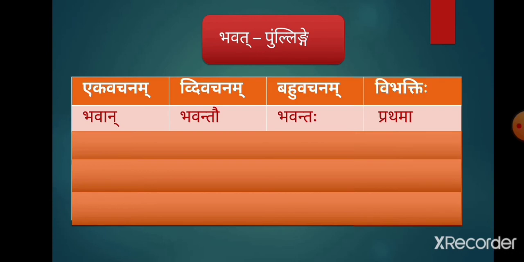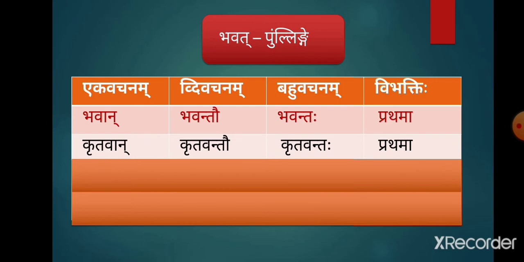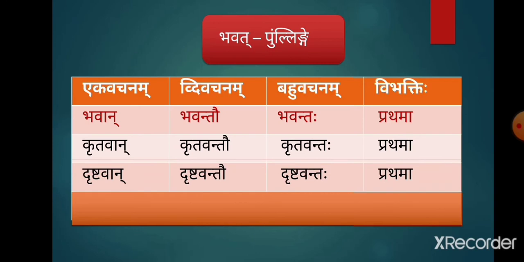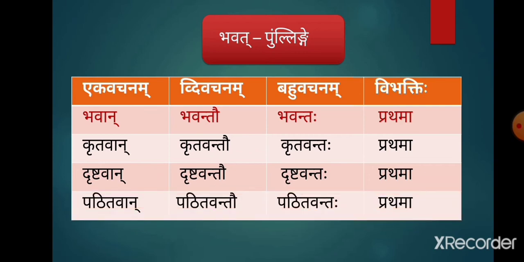For example, prathama vibhakti of the word bhavat is bhavan, bhavantau, bhavantah prathama. In the same way, the prathama vibhakti of the dhatuhu kru plus ktavatu pratyay form is krutavan, krutavantau, krutavantah. The prathama vibhakti of the dhatuhu drush and ktavatu pratyay form is drushtavan, drushtavantau, drushtavantah. And the prathama vibhakti of the dhatuhu pat and ktavatu pratyay form is pathitavan, pathitavantau, pathitavantah.